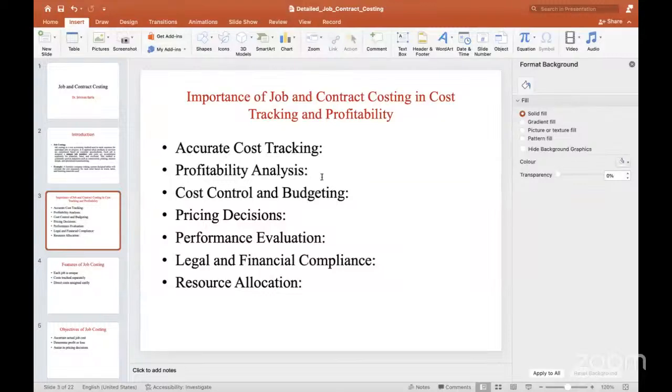It will help to analyze the individual profitability. When you have completed one particular job, what is the profit, what is the cost? To analyze that, it will help. It can be useful also.